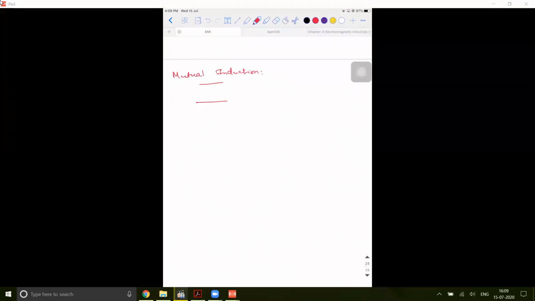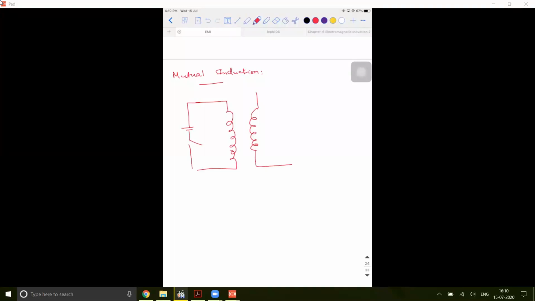I have a coil like this, and another coil like this. One is connected to a battery and a key, and the other is connected across a galvanometer.